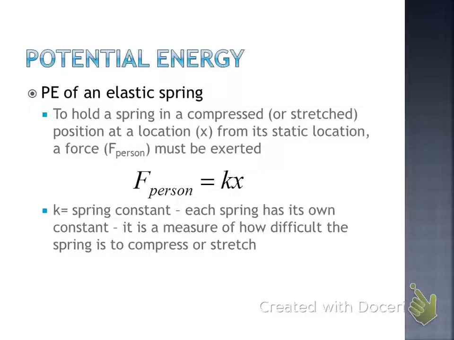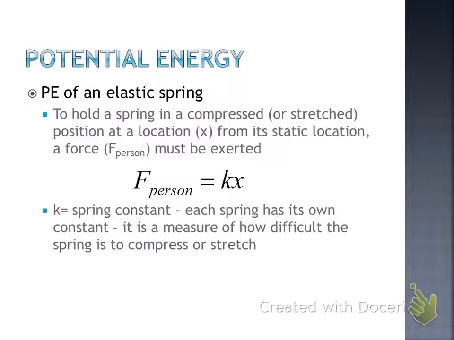Spring constants are just that, a constant, except not really. Every spring has its own spring constant. What the spring constant tells us is basically how tightly wound that spring is, how easy it is to compress or stretch. There are very differing degrees of spring constants. Some are really easy to stretch, some are really not.